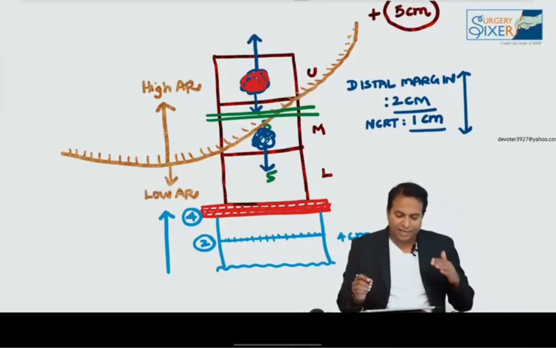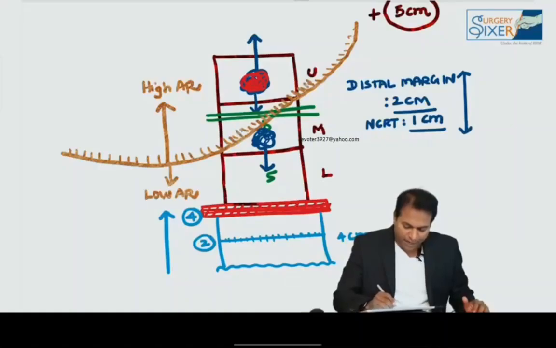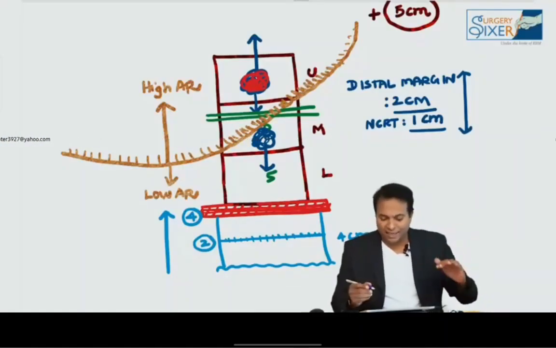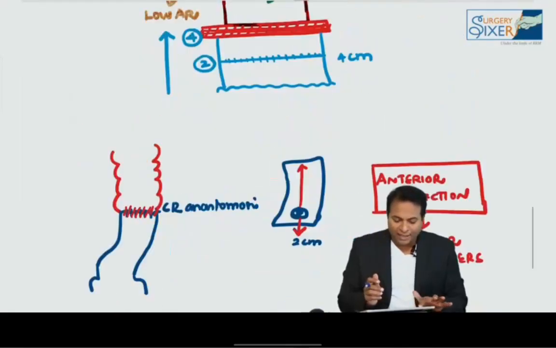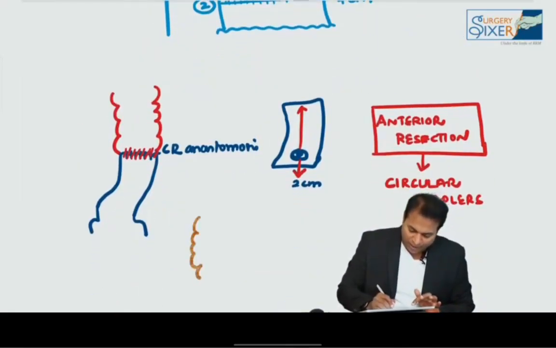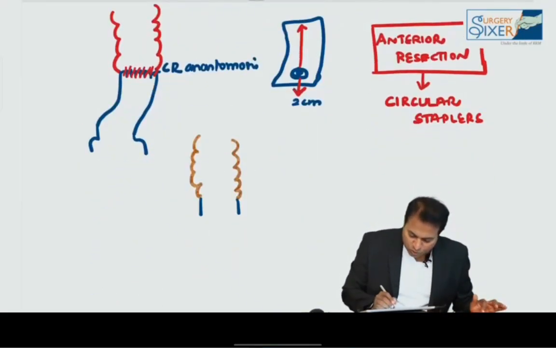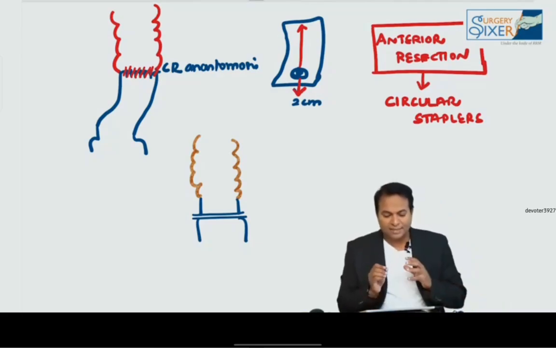Please remember, high anterior resection is anastomosis done above the peritoneal reflection. Anastomosis done below the peritoneal reflection is low anterior resection. So low anterior resection is a very low anastomosis, just anastomosing very close to the rectum, puborectalis muscle and anus. So there are chances of leak, more common in these places.